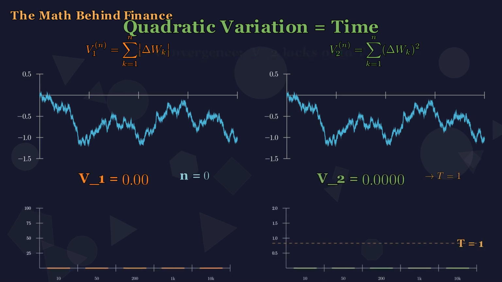This is what L squared convergence means. V sub 2 locks onto t. Let's watch the race side by side. On the left, V sub 1, which we saw diverge. On the right, V sub 2, which should lock onto 1.